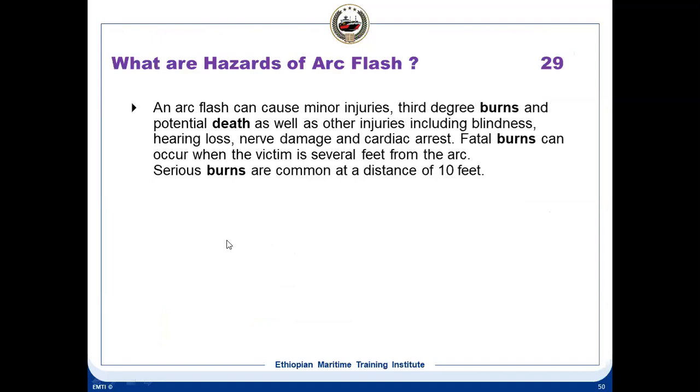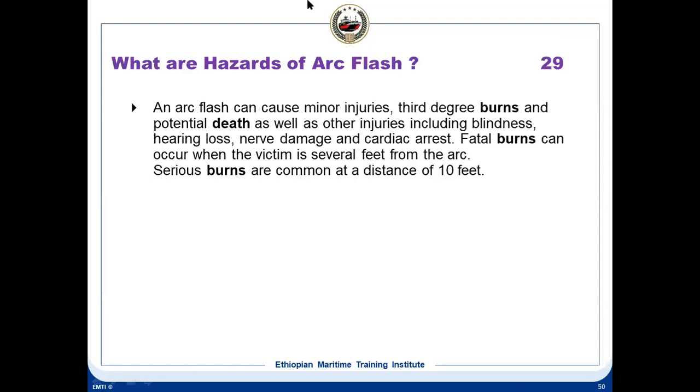What are the hazards of arc flash? In case of an arc flash, what happens? Whenever there is an arc, you will have an arc flash, and because of the arc flash, you will have an arc blast. An arc flash means, suppose there's a breaker and you short circuit two phases, you get an arc flash. But you can get a burn because of that.